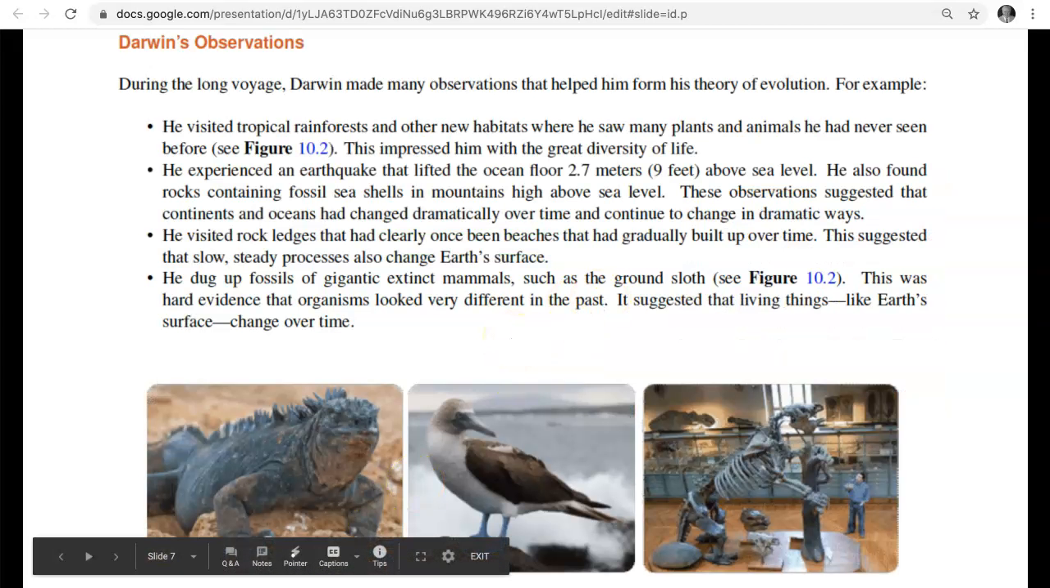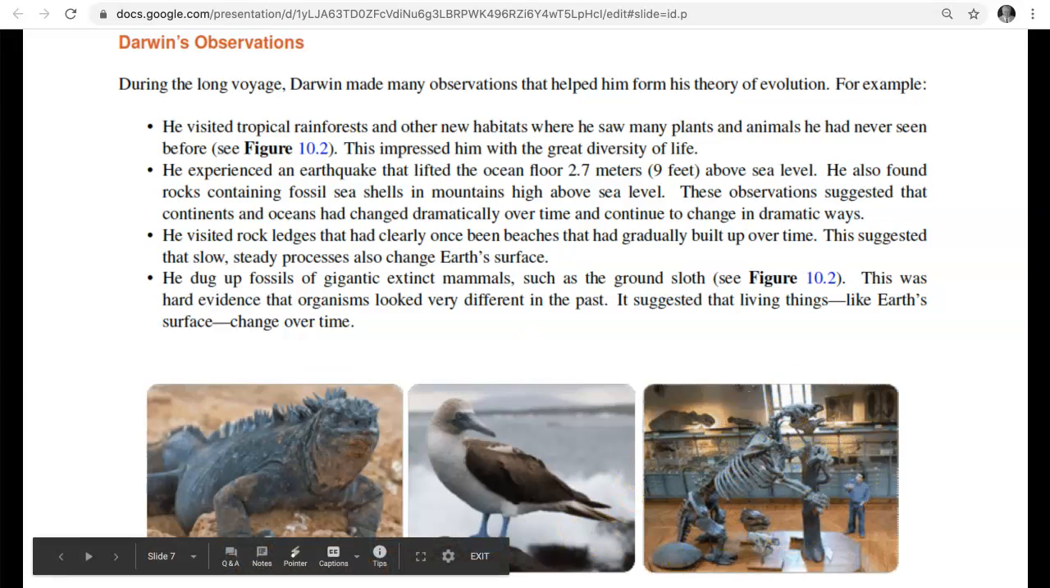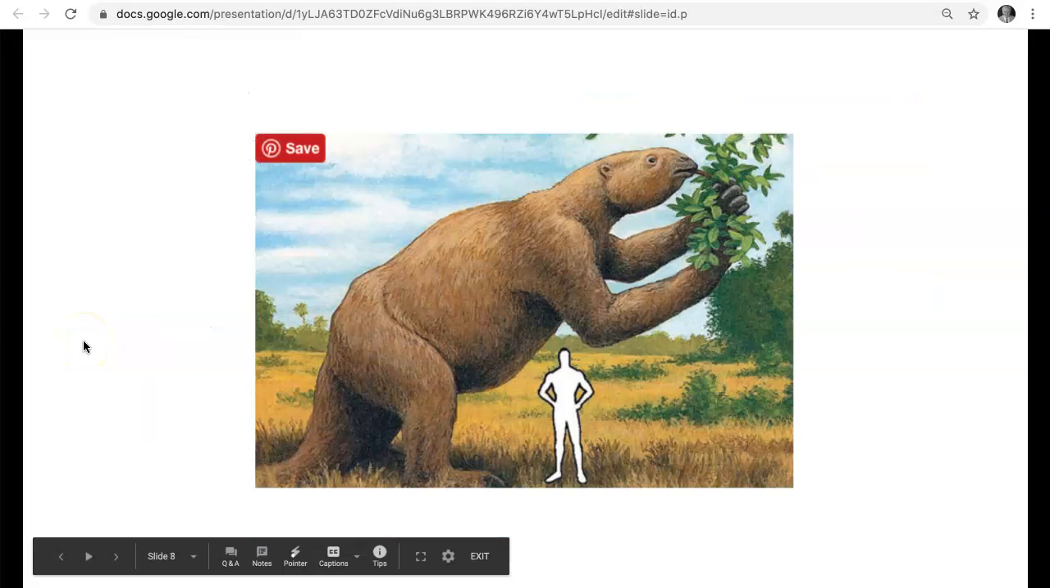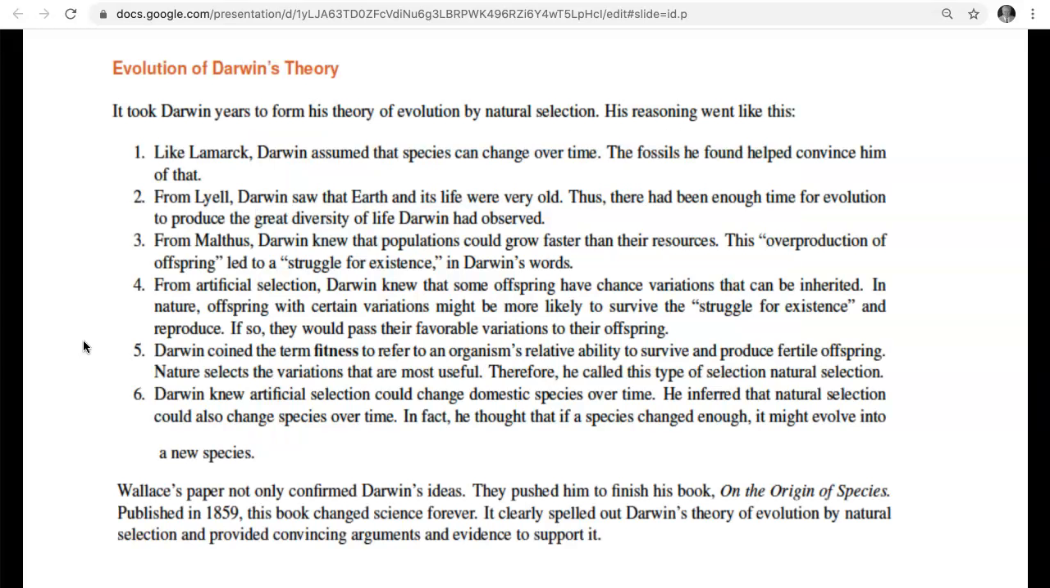Here are some of Darwin's observations. During this 5-year visit, he visited tropical rainforests and new habitats. He saw many plants and animals that he had never seen before. He experienced an earthquake that lifted the ocean floor 9 feet above sea level. And that's when he figured out why there are fossils of ocean animals high in the mountains. He visited rock ledges that had been on the beaches and built up over time, and he found giant fossils of extinct animals. Here's one here in the bottom right, and here's a marine iguana. Here's another. This was a huge animal that was found extinct in South America. It's called the ground sloth.